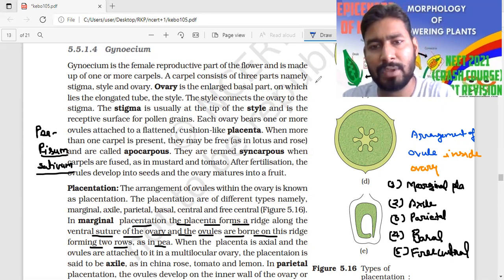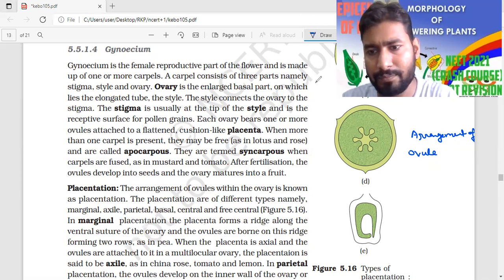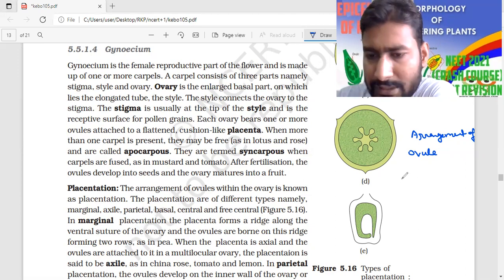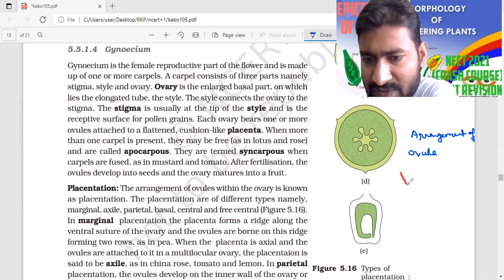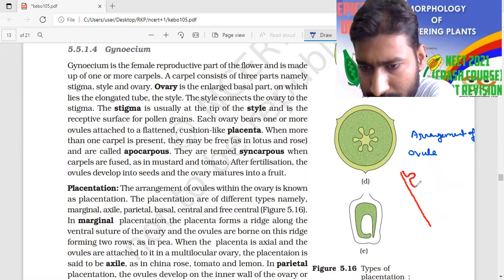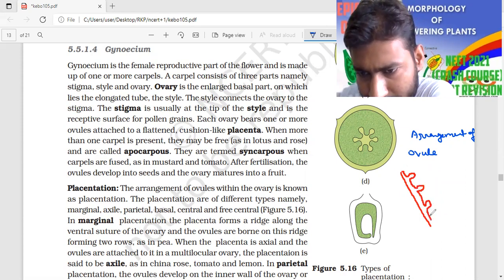Just look here. Suppose this is the structure, and it is going to form like that. This is the ovule, the arrangement of ovules like that.